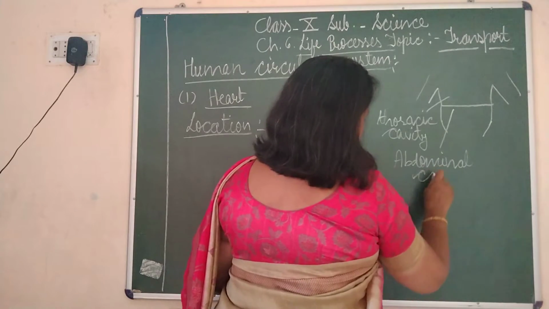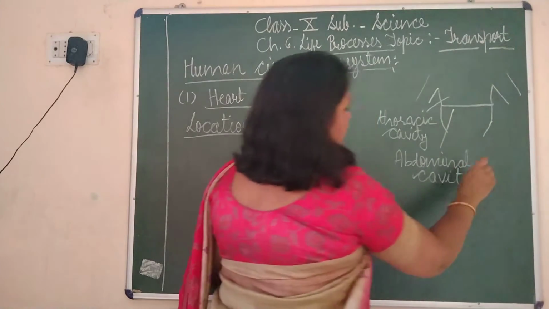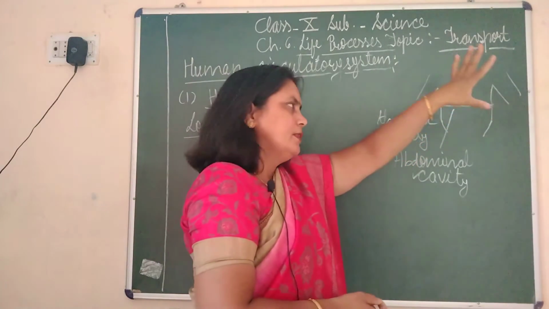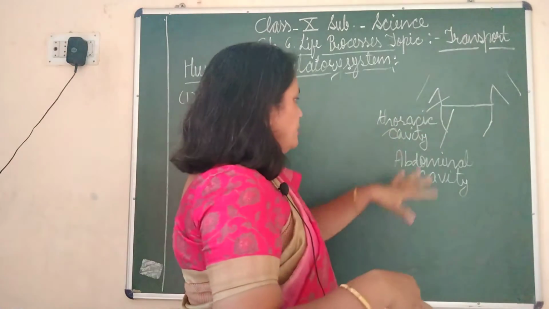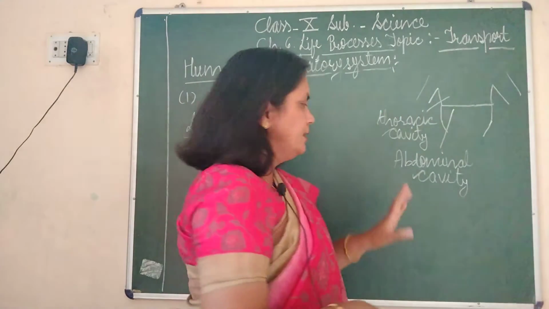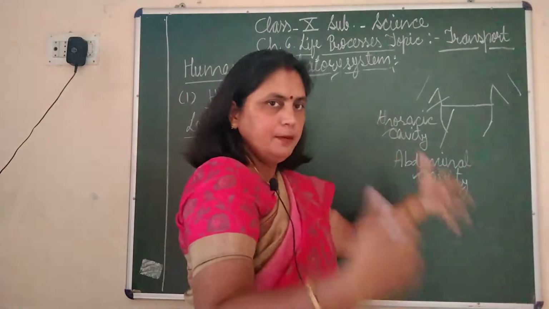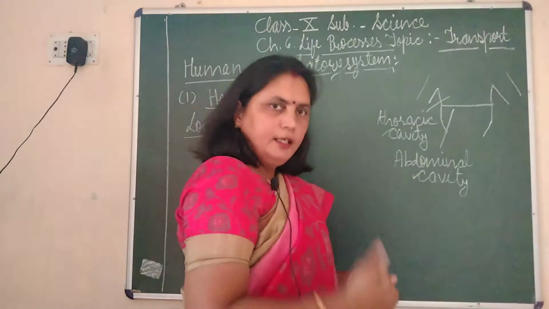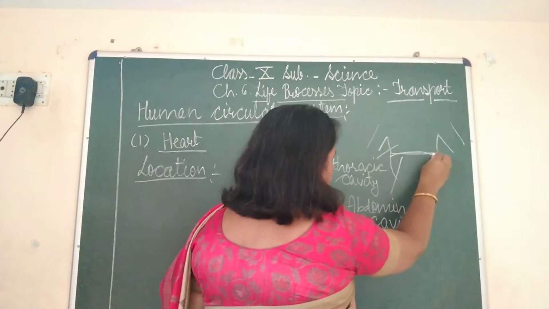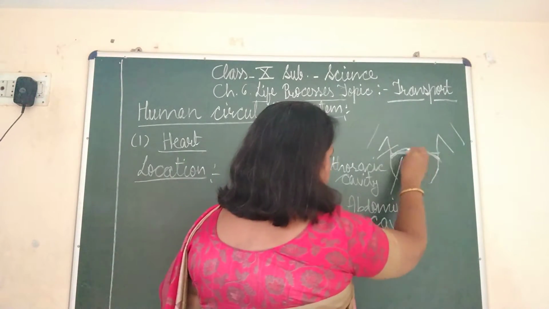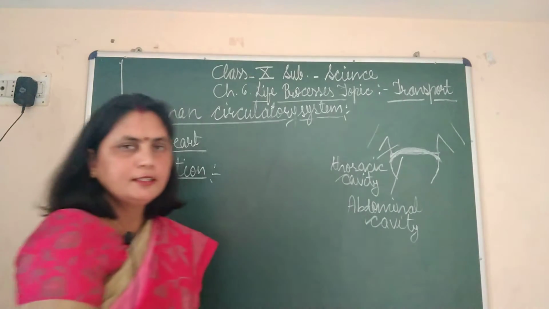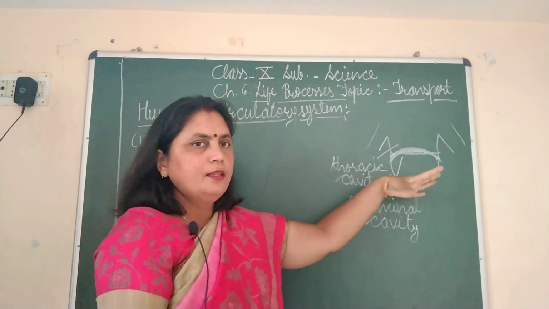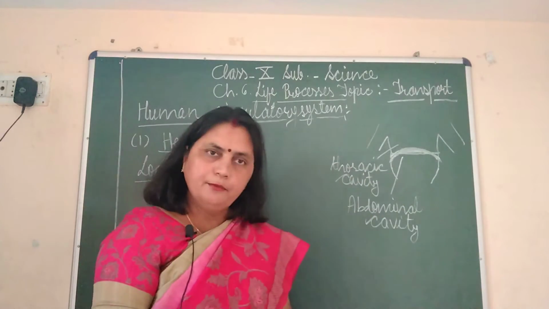In the abdominal cavity, what we generally call stomach in common terms, but actually the stomach is located somewhere here. Okay, no problem, that is a common term. In biology we will call the chest part the thoracic cavity, and the lower part the abdominal cavity, and these two cavities are separated from each other with the help of a muscular structure which we have discussed in the respiratory system. You must remember, it is the diaphragm. So the diaphragm separates the thoracic cavity and the abdominal cavity.